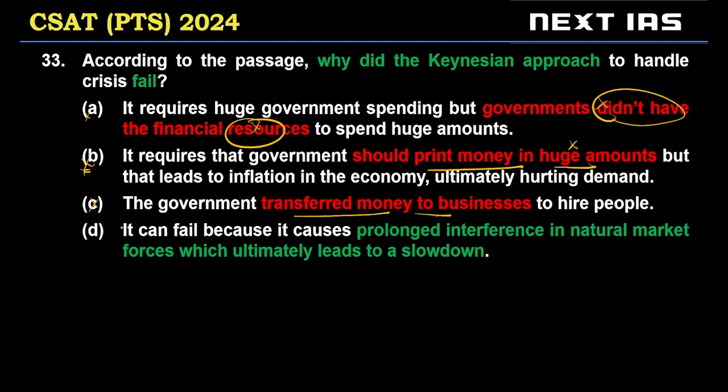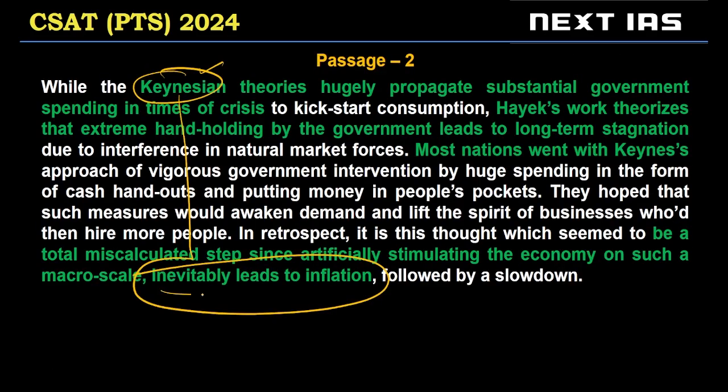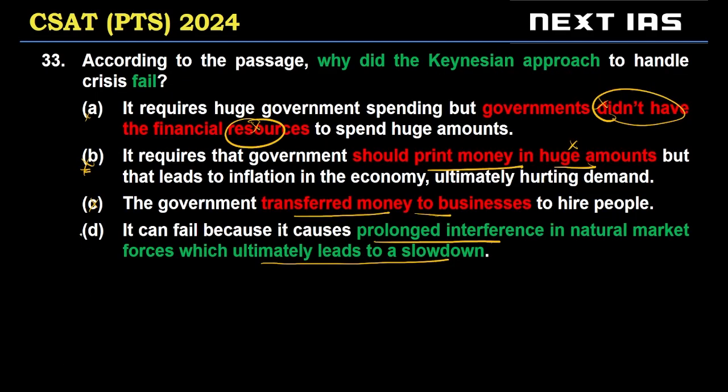Again, not discussed in the passage. Option D says it can fail because it causes prolonged interference, which ultimately leads to a slowdown, right? Inevitably leads to inflation followed by a slowdown, right? So option D is the correct choice for question 33.